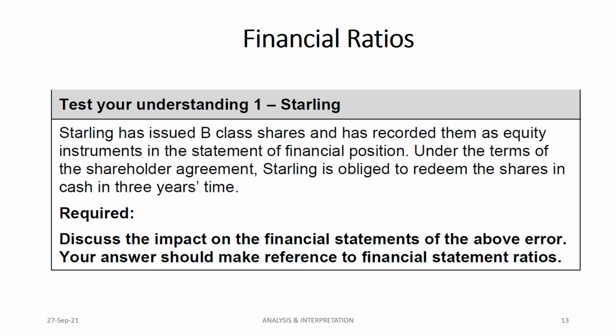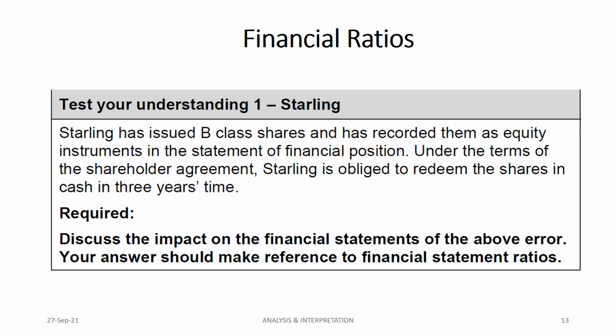So what type of ratios can you think of? Here, you don't have to talk about all the types of financial statement ratio. No, no, no. Profitability, liquidity, you don't need all those things. What type of ratios do you need? Looking at the share being recorded as equity, one is the gearing ratio you can talk about. The other one is the investor ratio. Under investor ratio, that is gearing and the interest cover. So these are the ratios that you can talk about.